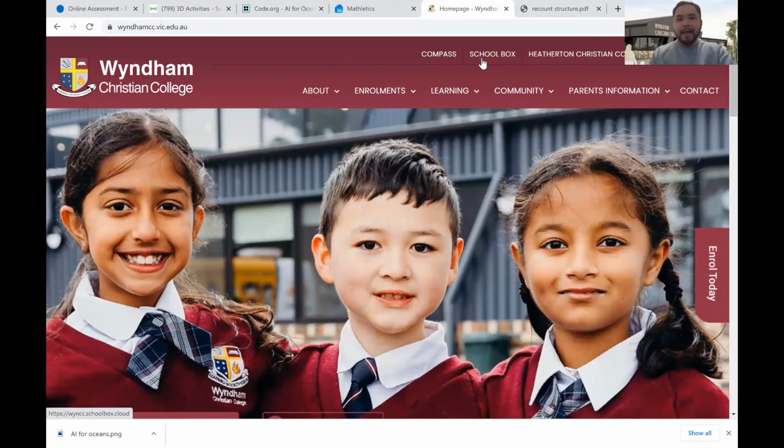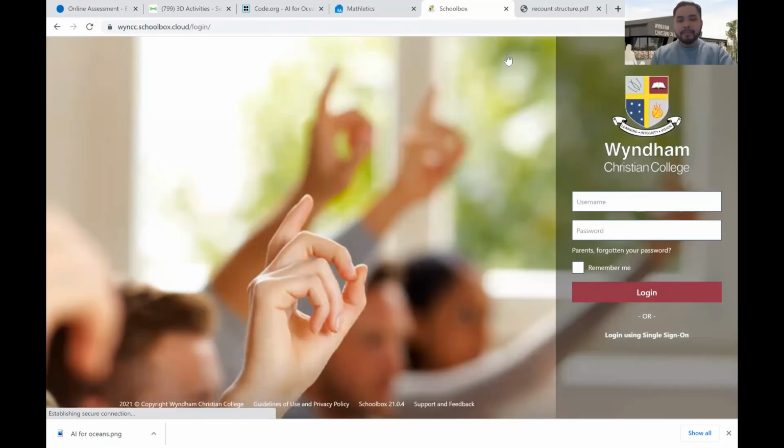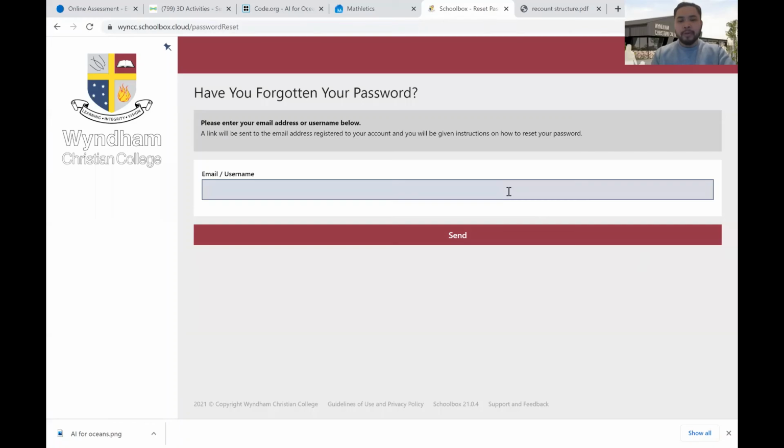All right, click on Schoolbox at the very top here. Okay. Now you need to click here where it says Parents or Forgotten Your Password. Click on that one. And then your parents should all have put in the passwords. Sorry, your parents should have